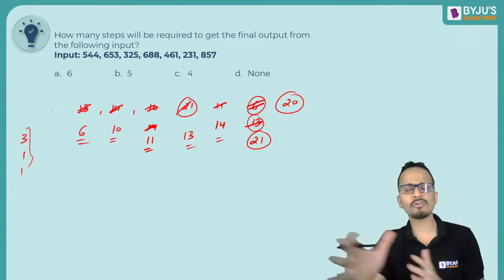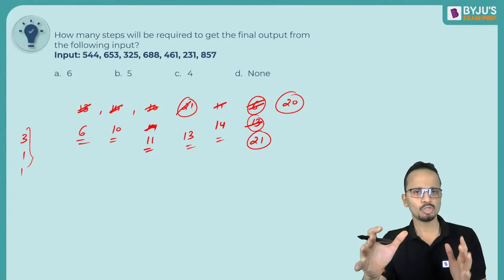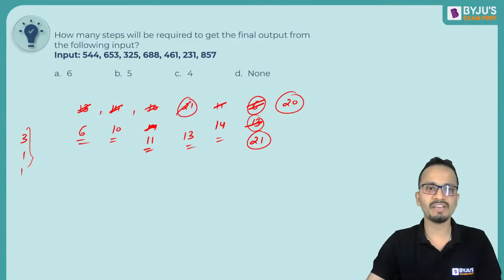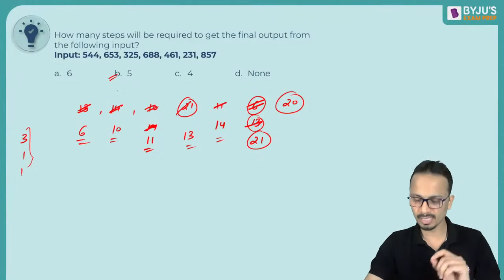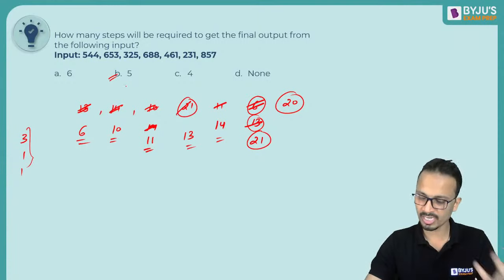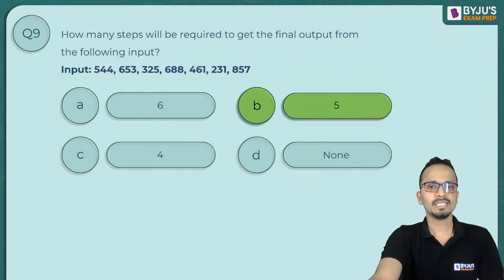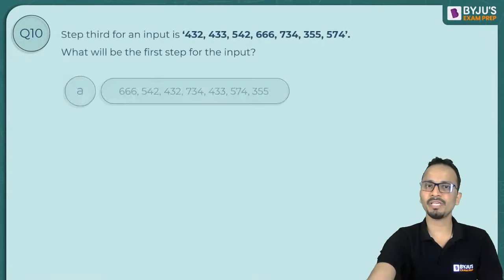So see, I have not written each and every number. So I have saved some time and got the answer. So the answer here will be 5 steps, which is option B. And Ritika, Shreyash, Mudranki, again, 3 of you are absolutely correct. Okay. Now let's move on to the third question based on this.